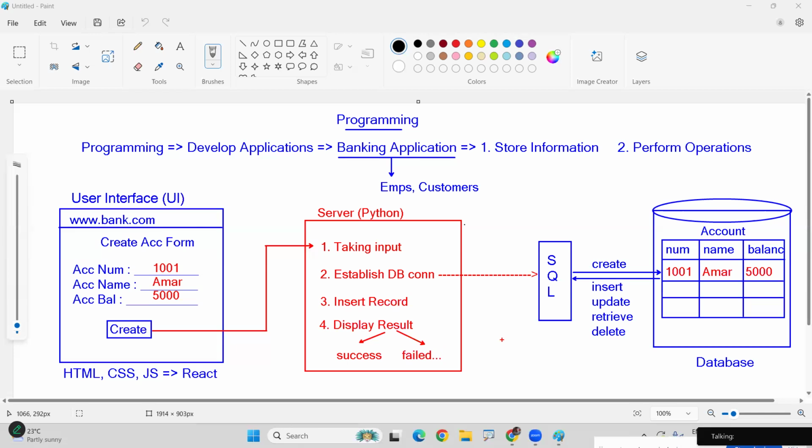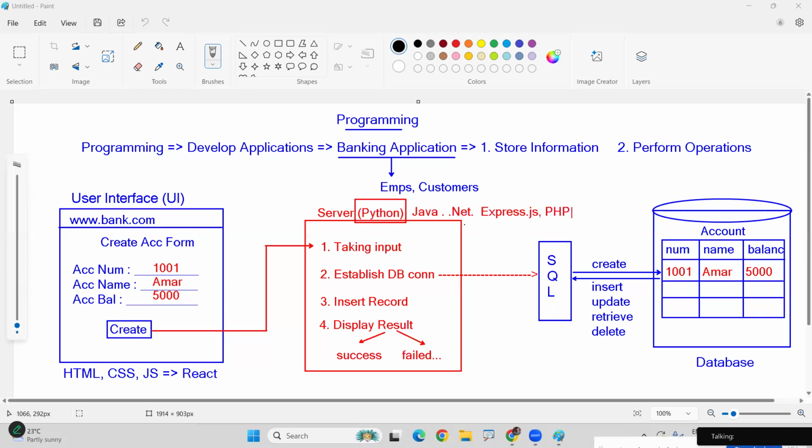So this is the simple way of creating. So every application, not only a Python application, Java, .NET, PHP, anything, only the server-side code will change. Here, Python programmers use Python, Java programmers use Java, .NET programmers use .NET, UI developers use Express.js, PHP developers use PHP.